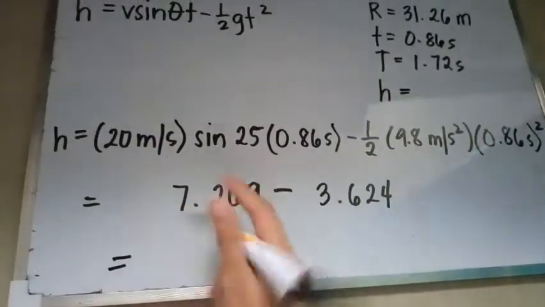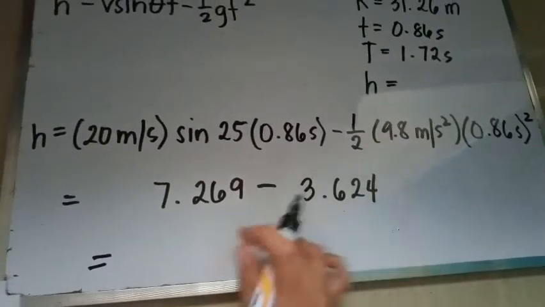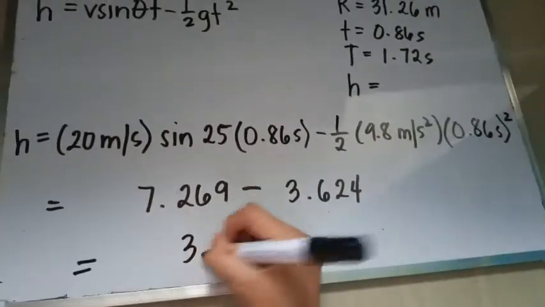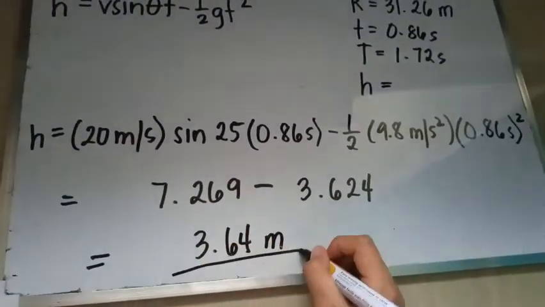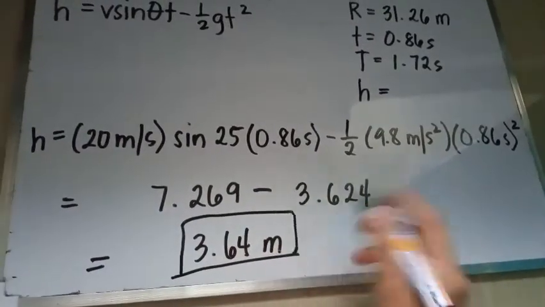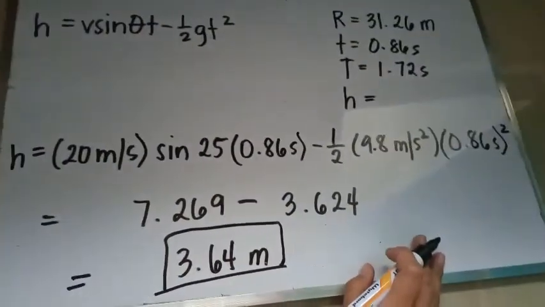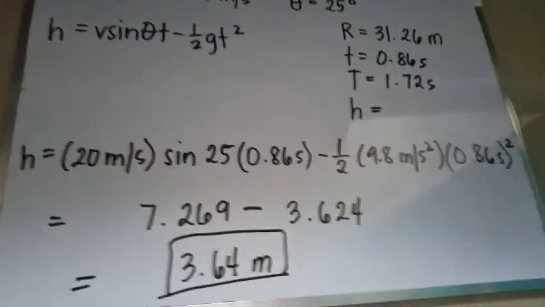So 7.269 minus 3.624 equals 3.64 meters. Since height yung kinukuha natin, in meters yung unit niya.